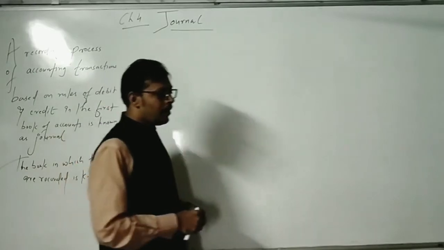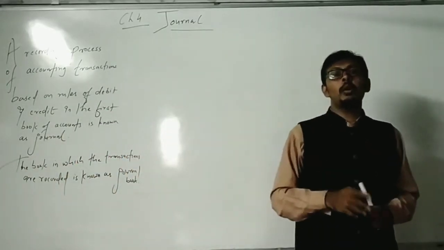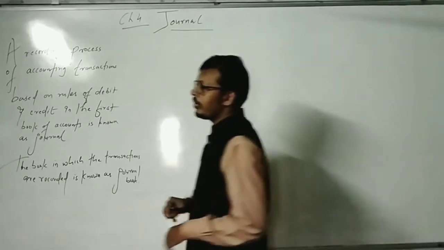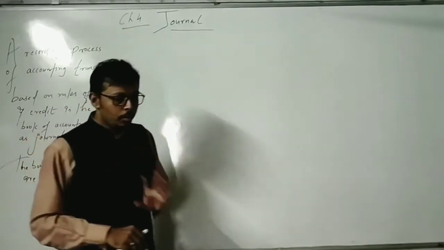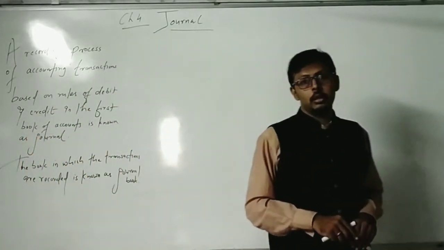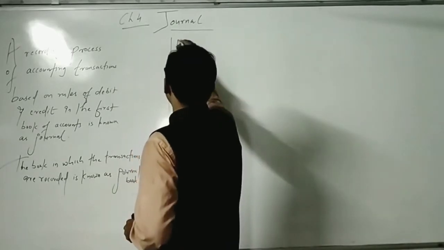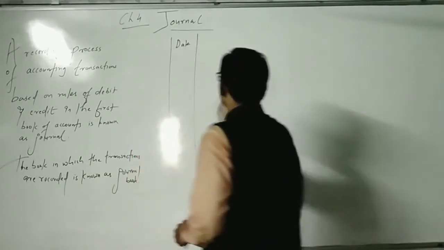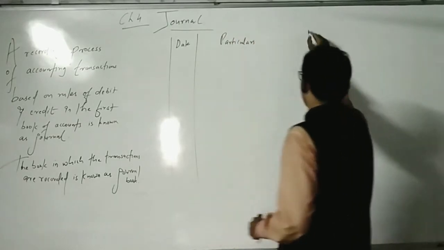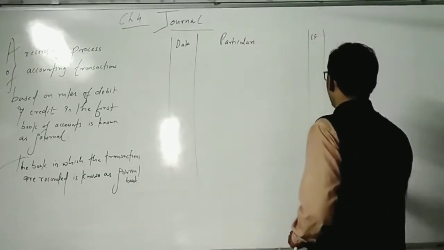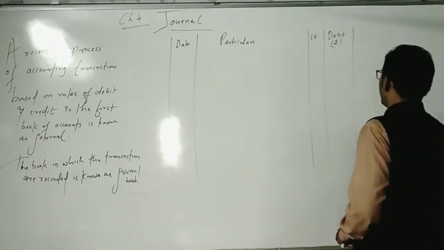So now I will record the entries. You have to pass the entries in columns. I'll roughly make the columns; you should prepare the columns with scale and pencil. The columns are date, particulars, LF that is ledger folio, debit rupees, and credit rupees.